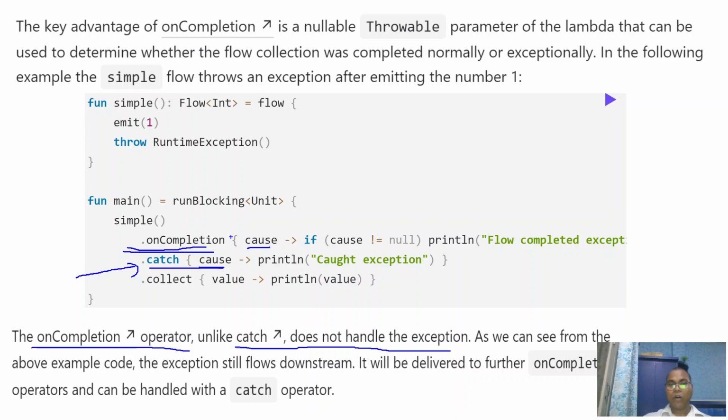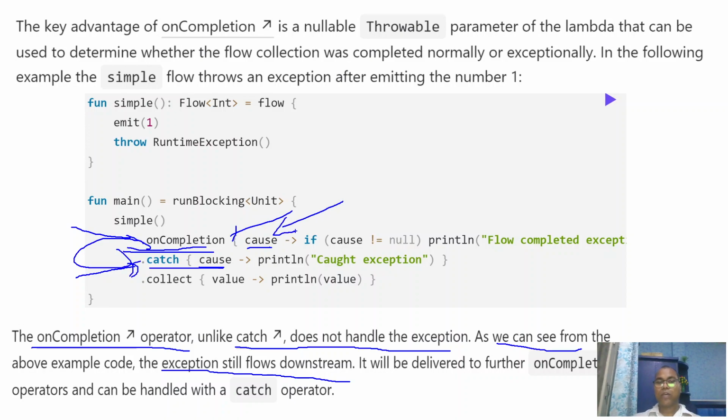But in the case of onCompletion, we have a handler and a throwable object, but we cannot handle the exception. Here you cannot stop or ignore. We can see from the example that the exception still flows downstream. Here you are getting the exception, but after that it again goes to the catch block. So the onCompletion block is not going to handle the exception. It just prints out some messages, but those exceptions are again handled by your catch block.